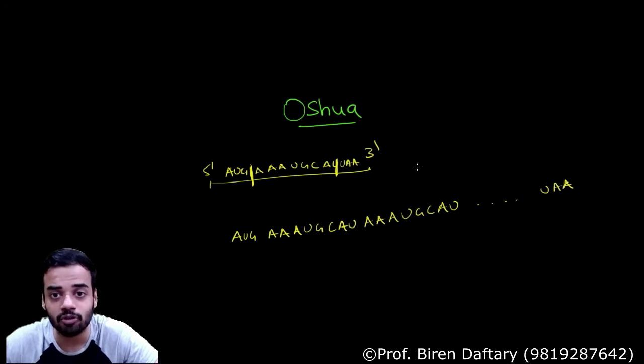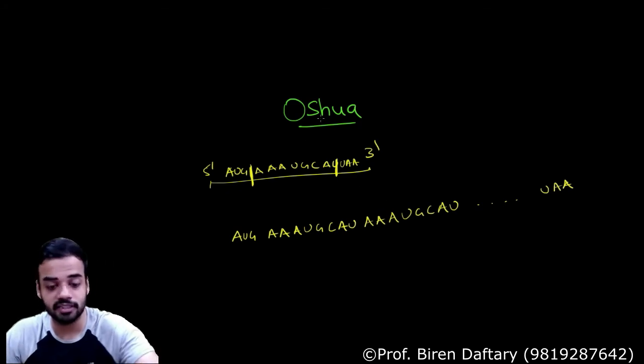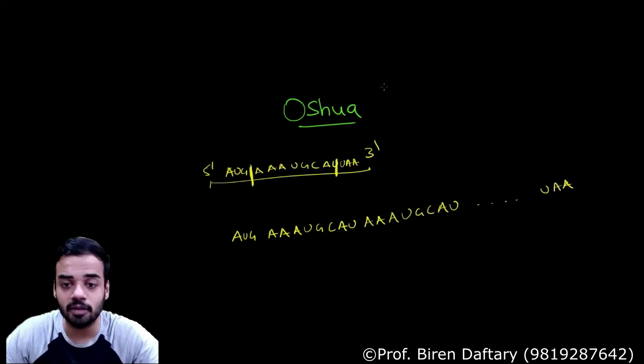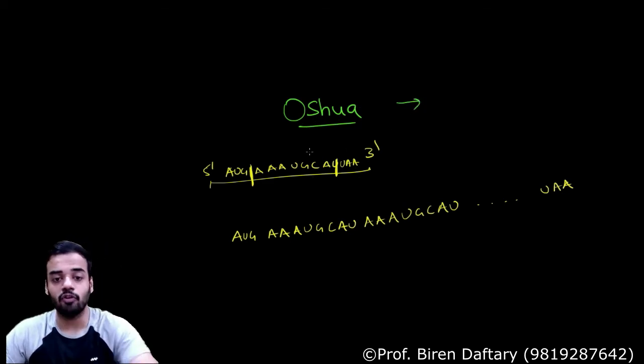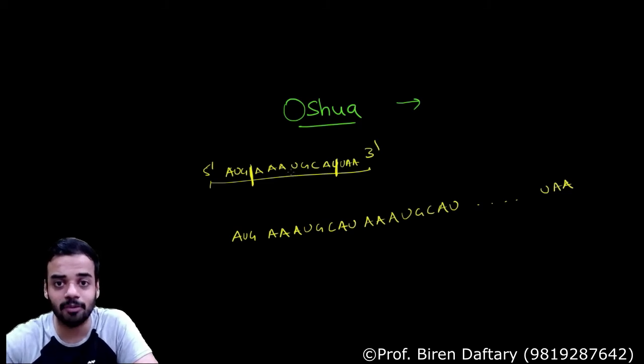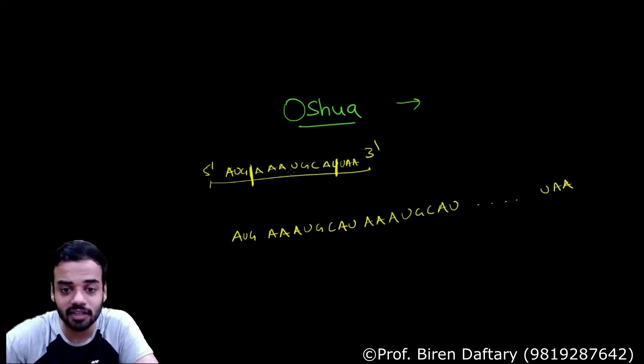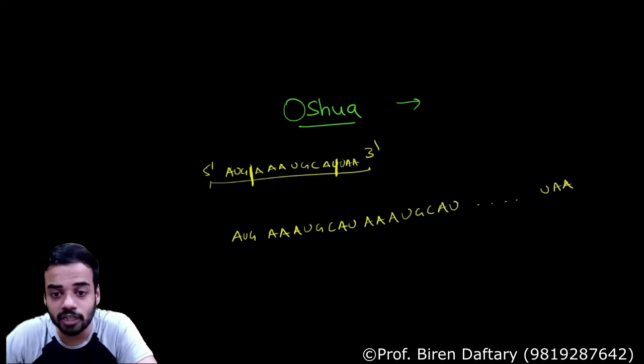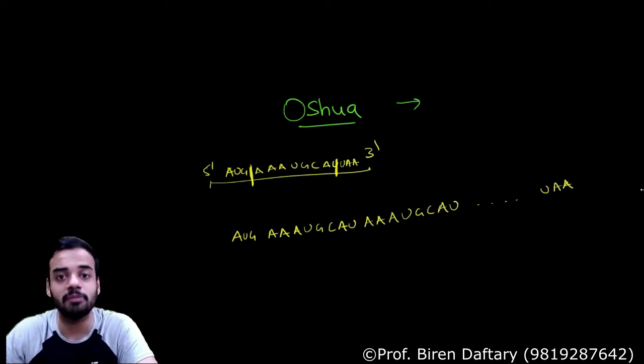How is the mRNA growing on its own? So Ochoa said that there is an enzyme which is responsible for this polymerization. Polymerization means extending the mRNA. Polymer means many units. So this one unit keeps on repeating and it forms a polymer, so the mRNA length will increase. Suppose if this multiplies 100 times, the mRNA will become so long.